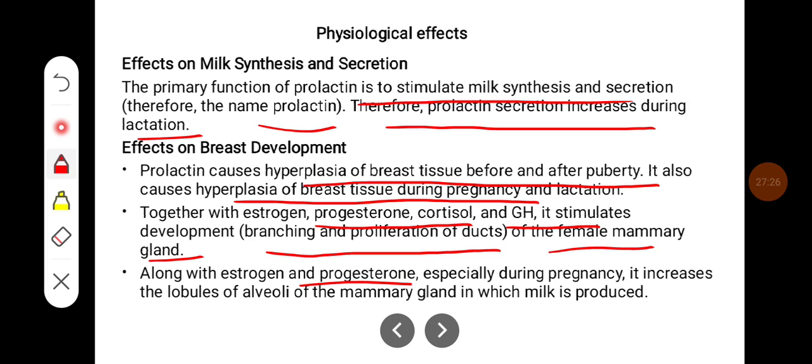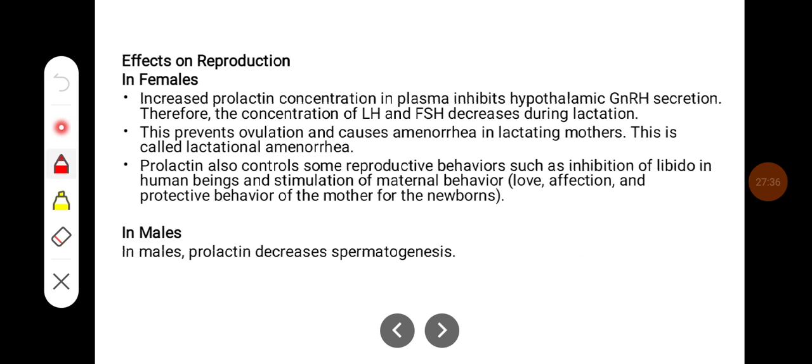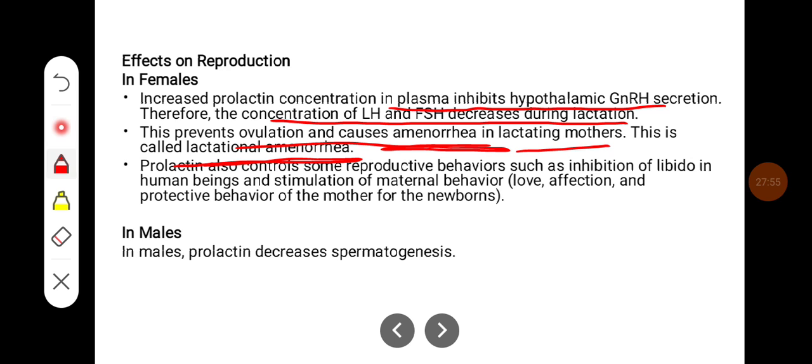Along with estrogen and progesterone, especially during pregnancy, it increases the lobules of alveoli of the mammary gland, in which the milk is produced. In females, the prolactin concentration in plasma inhibits hypothalamic GnRH secretion. Therefore, the concentration of LH and FSH decreases during lactation. This prevents ovulation and causes amenorrhea in lactating mothers. So this is called lactational amenorrhea.